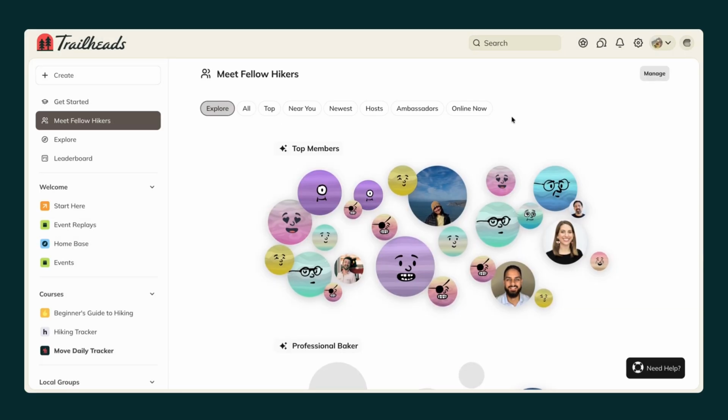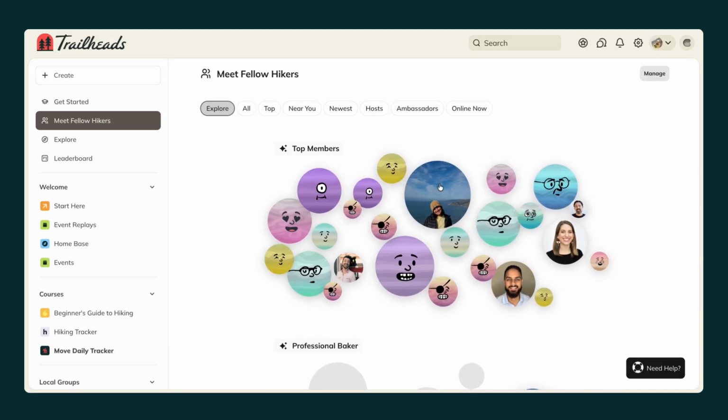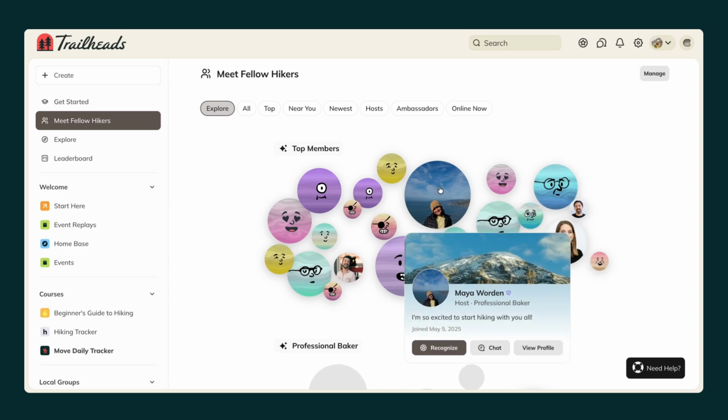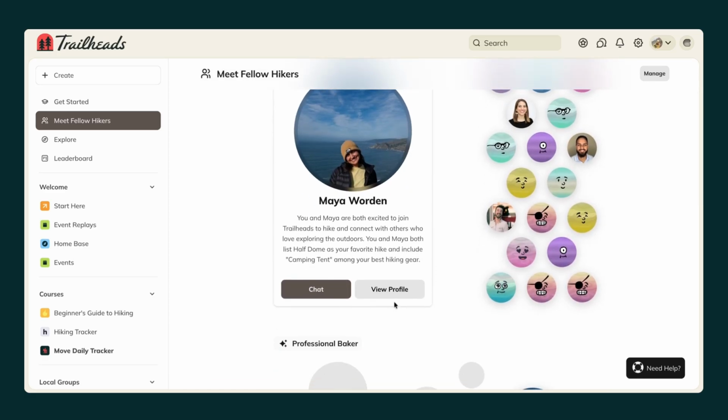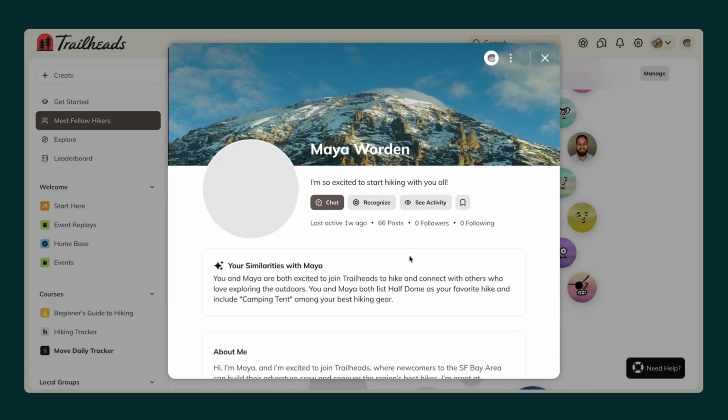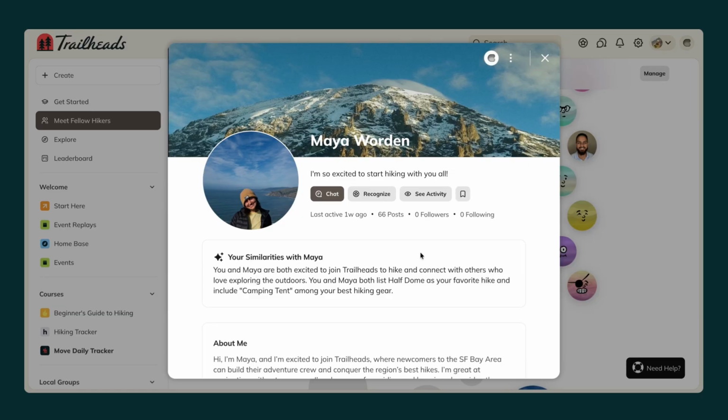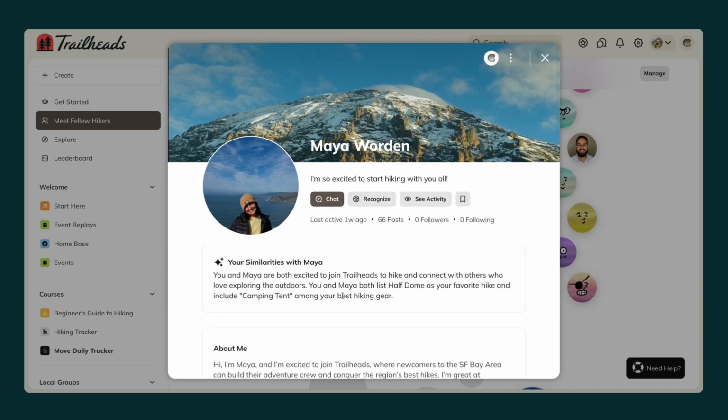If you have the People Explorer enabled, you can scroll over profile photos and check out other members that may have similar interests as you. If I go ahead and click on this profile here, I can go ahead and select View Profile, and I will see that there are similarities that I have between this member, and it will surface them both because we have both filled out our profile.